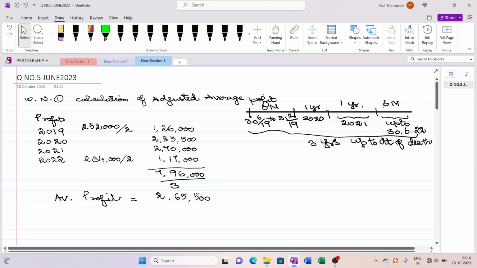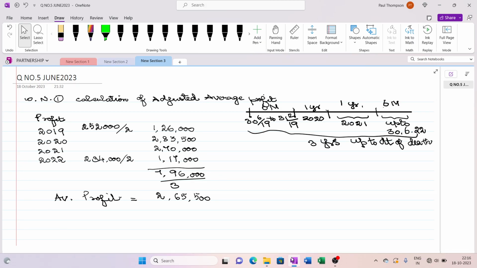Today we are going to see sum number 5 of June 2023. I didn't write the sum because it's a very long one, so I'll just read it. A, B, and C were trading in a partnership and their profit sharing ratio is 4 is to 3 is to 3. They have given the balances on the books in the form of a trial balance.